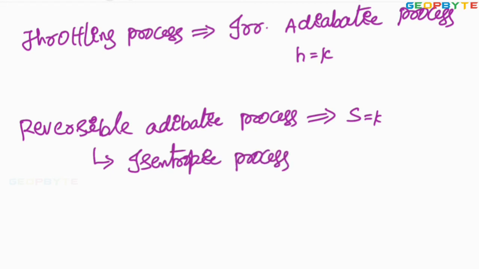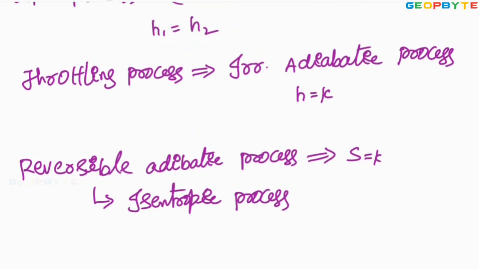That means adiabatic processes are two types: reversible adiabatic and irreversible adiabatic. In the irreversible adiabatic process, enthalpy remains constant. Therefore, the irreversible adiabatic process can also be called an isenthalpic process. Whereas in the reversible adiabatic process, since entropy remains constant, the reversible adiabatic process can also be called an isentropic process. I hope you got my point.